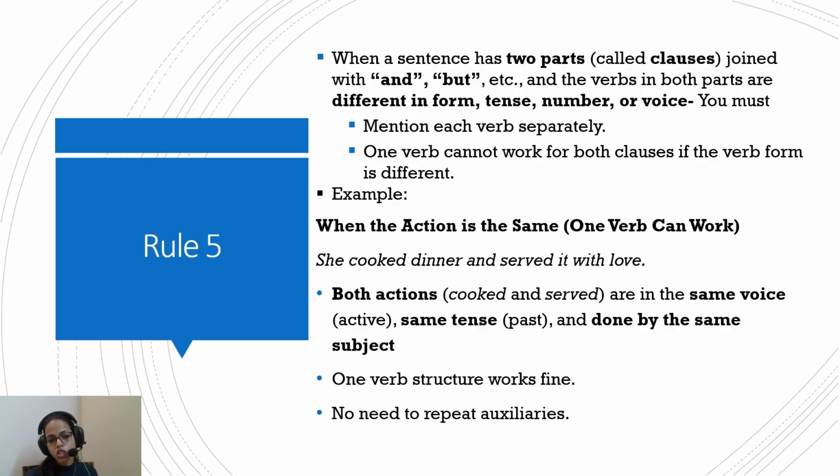So, for example, she cooked dinner and served it with love. Now, both the actions of cooking and serving are in the same voice, same tense, and done by the same subject. So, we can keep it: she cooked the dinner and served it with love. We do not need another was, is, or served. So, one verb structure works fine. No need to repeat the auxiliaries.